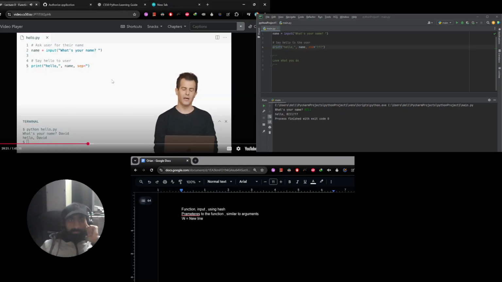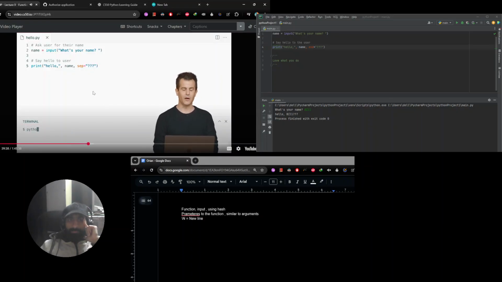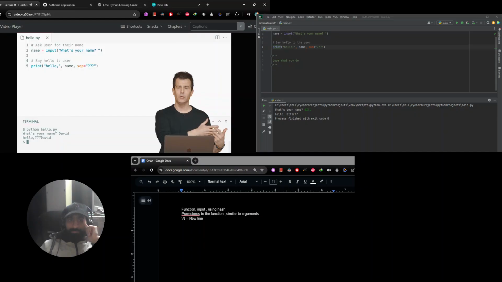We could say something like question mark, question mark, question mark, just to wrap our minds around what's going on there. Let me now do python of hello.py, David, enter, and you see two. These two inputs, hello, comma, and the name are now separated in an ugly way by three question marks because I've overridden the default behavior of sep.